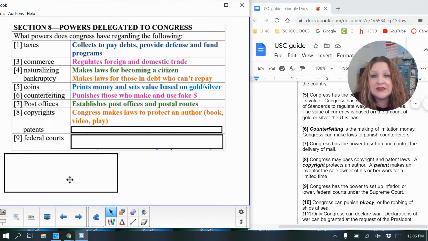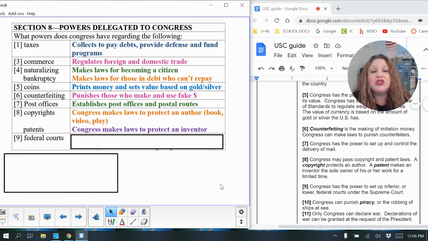And then patents are similar, except they are making laws to protect an inventor. So these are for products, basically, or maybe even we could say ideas. We could put it that far, but it is something physical that we're talking about, that it's going to protect: an invention.